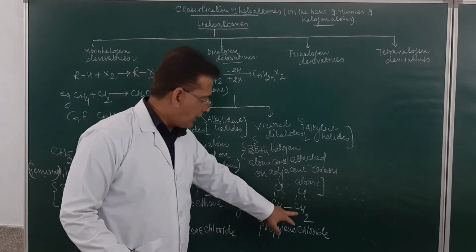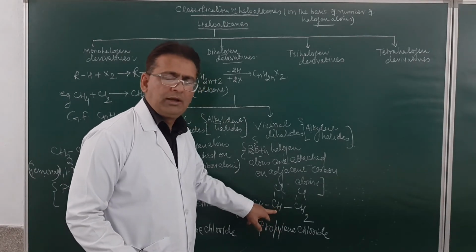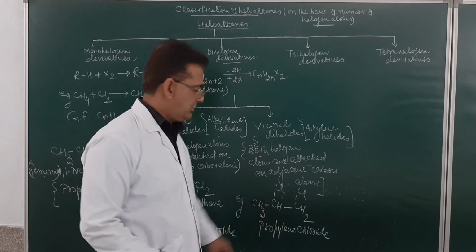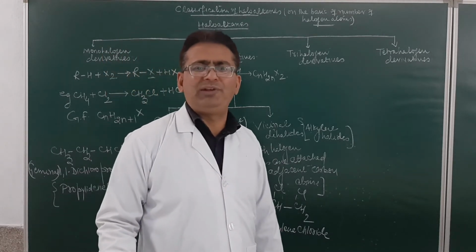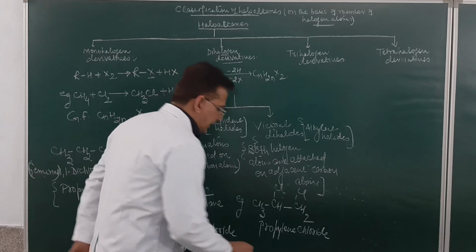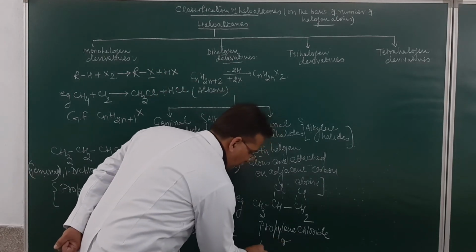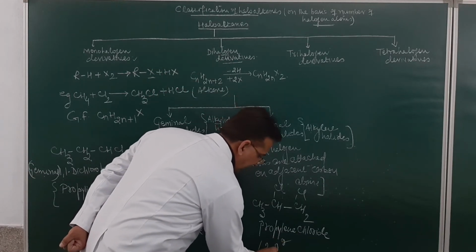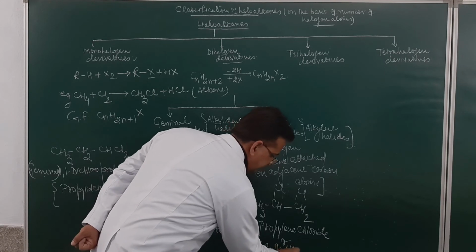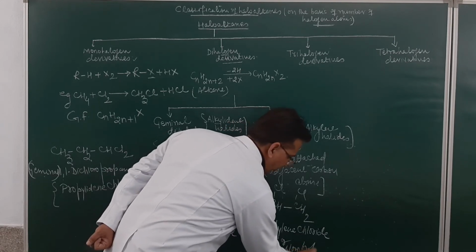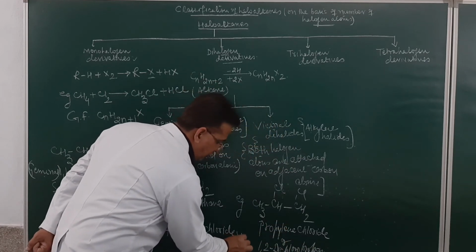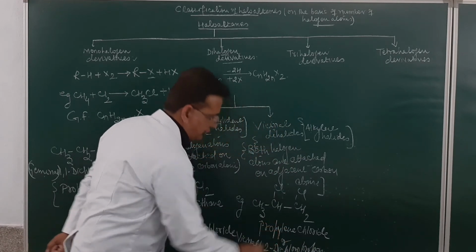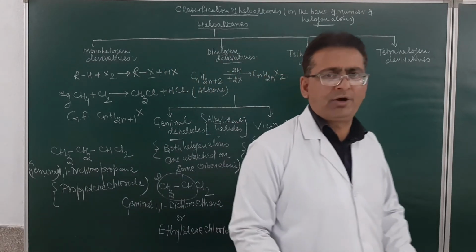Or 1,2-dichloropropane. Since they are attached on adjacent carbons, you may also name them as vicinal halides. 1,2-dichloropropane is the IUPAC name. Am I clear or not?